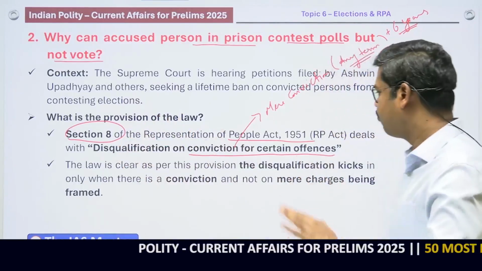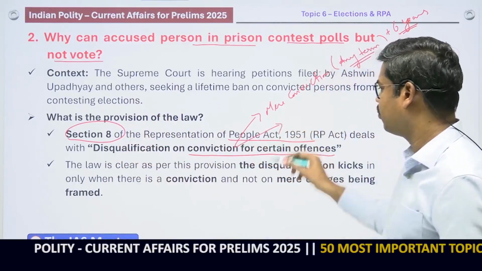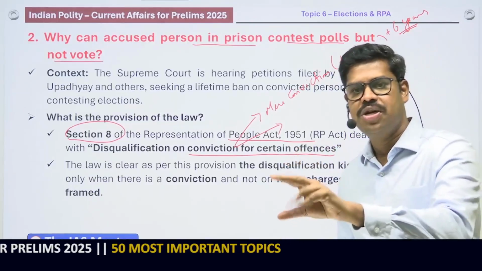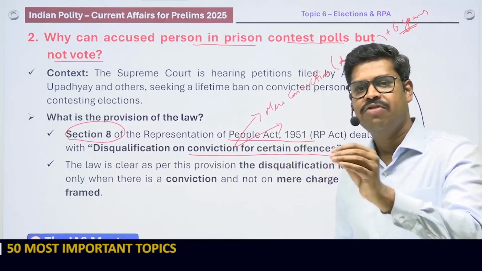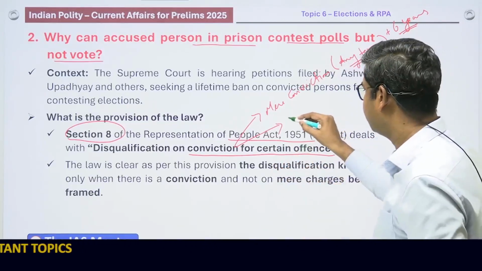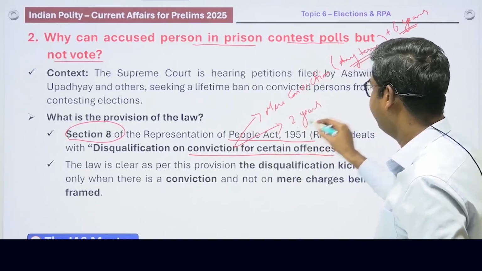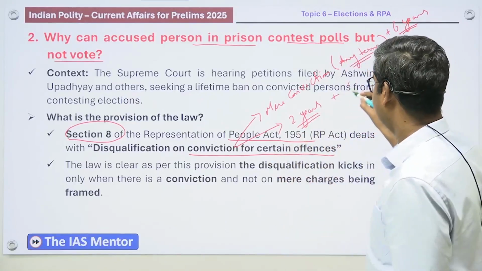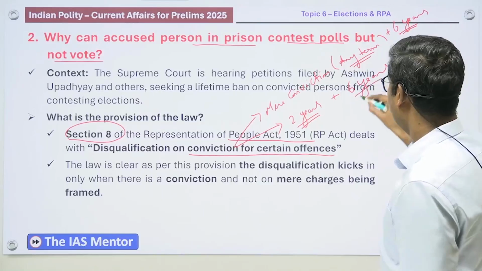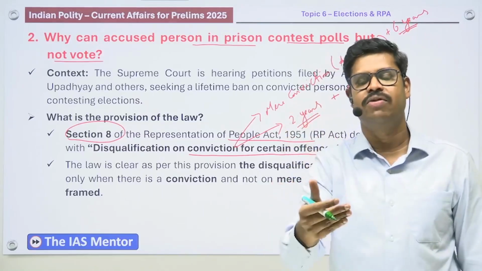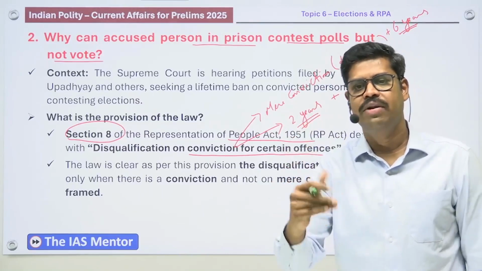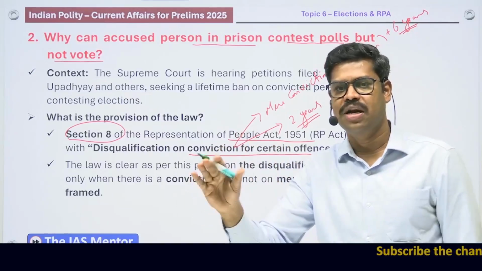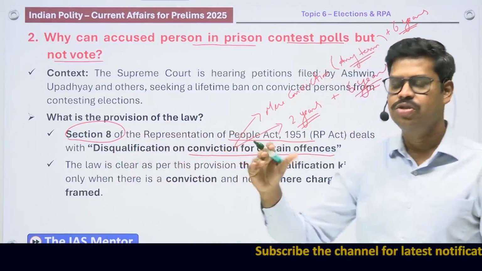But there is another form of disqualification, for conviction for certain offences other than those specifically mentioned in the Representation of People Act. In case of conviction for other offences, the minimum conviction period has to be 2 years. Only when the minimum conviction period is 2 years are they disqualified. And how long are they disqualified? They are disqualified for another 6 years after the conviction term. So the disqualification kicks in only when they are convicted for 2 years. Suppose it is 4 years, then for 4 years they will not be able to contest election, and after release from jail, another 6 years. So this is what you will have to understand.